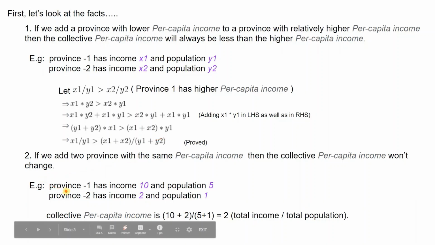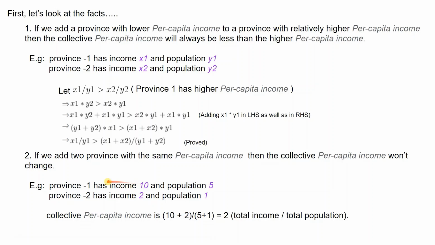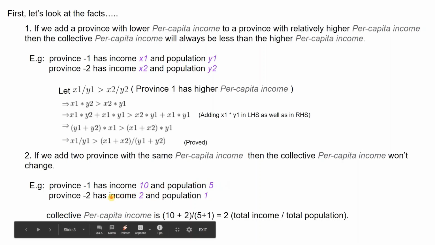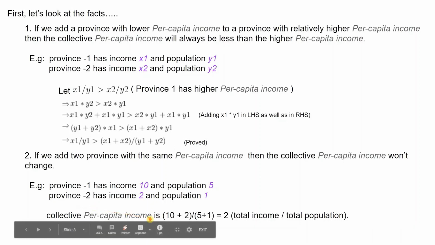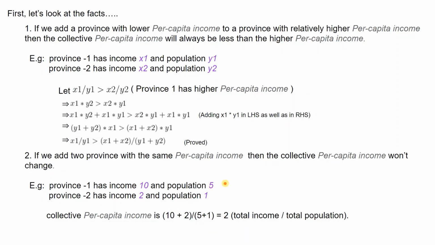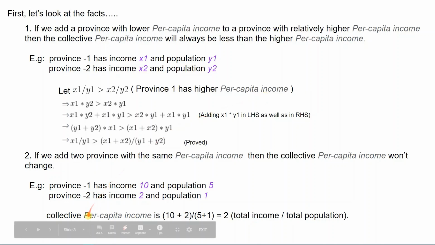Let's look at this example. Province 1 has income 10 and population 5. Province 2 has income 2 and population 1. The individual PCI of province 1 is 10 divided by 5, which is 2, and province 2 has a PCI of 2 divided by 1, which is also 2. And if we consider the collective PCI, this will also have a value of 2, because 10 plus 2 divided by 5 plus 1 is also 2. Now we are all set to move on to the next example.